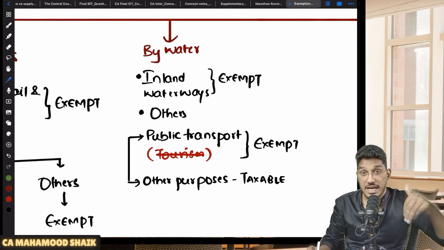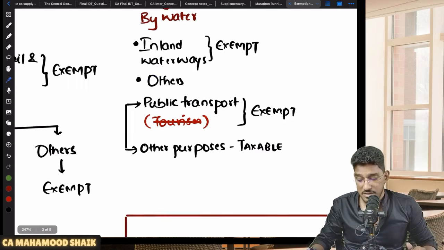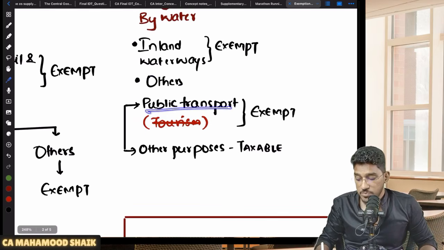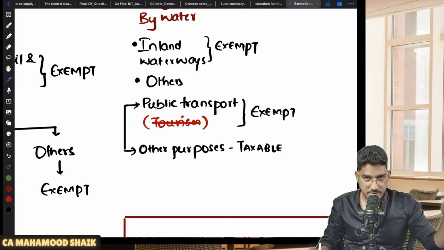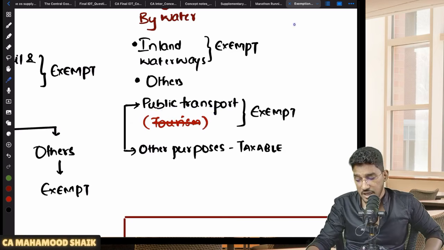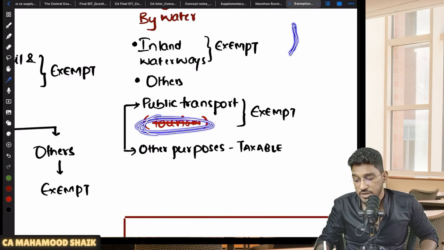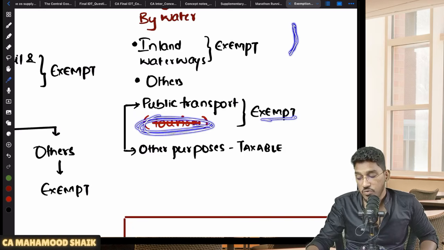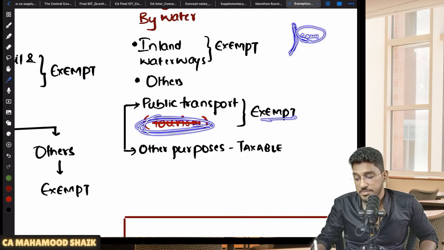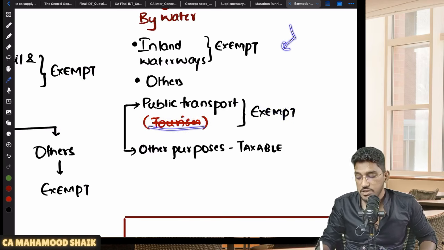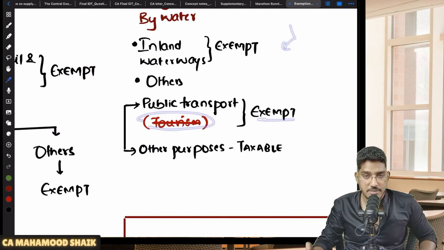That means not by way of inland waterways, but through ocean, if the transportation of passengers is happening. If it is public transport, which is predominantly not for tourism purposes. Let us say, for example, there is a vessel coming from Chennai to Vizag by way of ocean, not by way of inland waterways. If passenger transportation services are provided in that vessel for public transport, not for tourism purposes, then it will be exempt. What if it is a cruise ship? That cruise ship is predominantly for tourism purposes, so exemption will not be applicable. So if it is public transport which is not predominantly for tourism purposes, then exemption will be there.